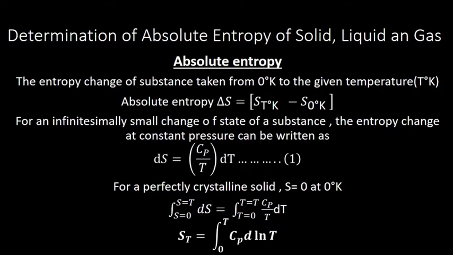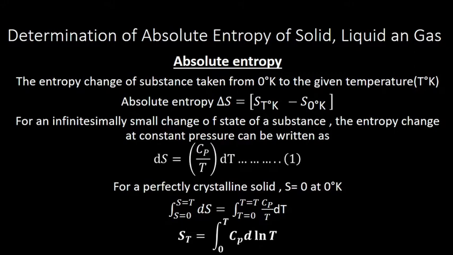Now we will see what absolute entropy is. Absolute entropy is the entropy change of a substance taken from 0 Kelvin to the desired temperature. Suppose you want to calculate the entropy change of a solid at a particular temperature, for example 298 K. The change in entropy, S at 298 K minus S at 0 K, is what is known as absolute entropy.